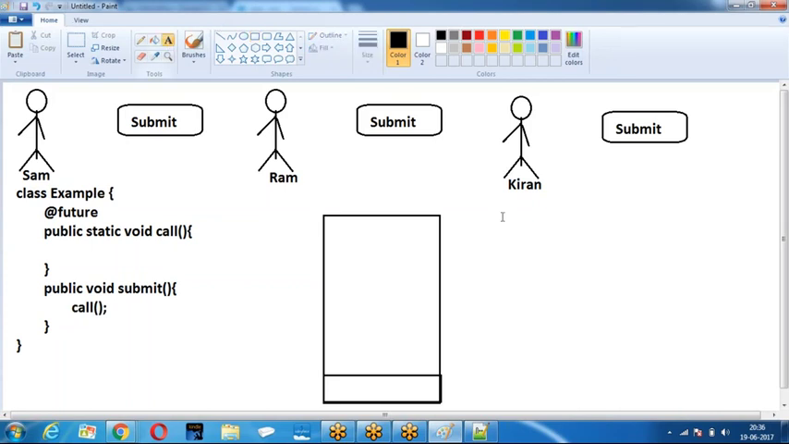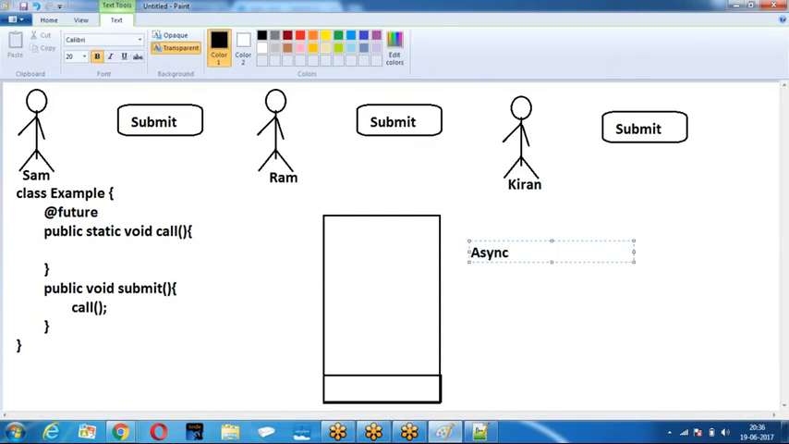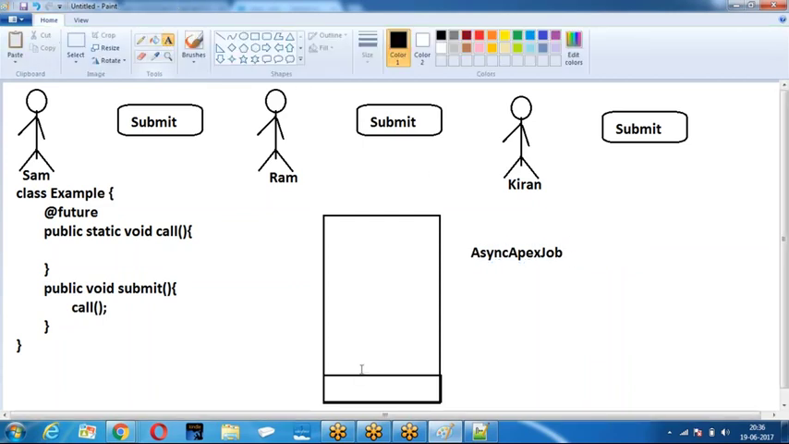will be registered with the object called AsyncApexJob. Any asynchronous operation that is running in Salesforce is registered with the AsyncApexJob object. When you click on the submit button, what happened? A job will be registered.